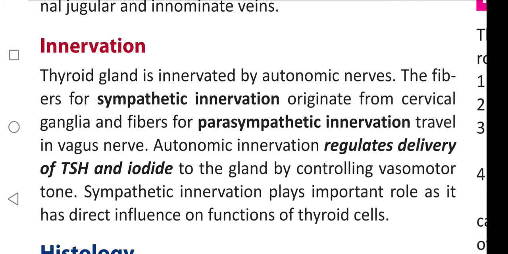By controlling the vasomotor tone. Sympathetic innervation plays important role as it has direct influence on functions of thyroid cells. Sympathetic, don't forget, it is sympathetic.